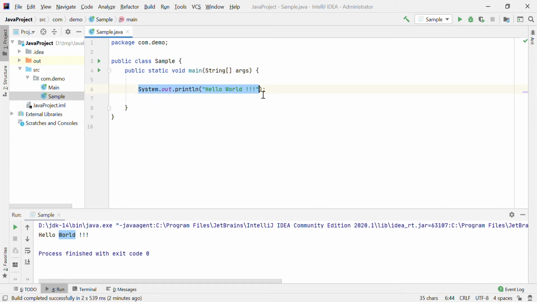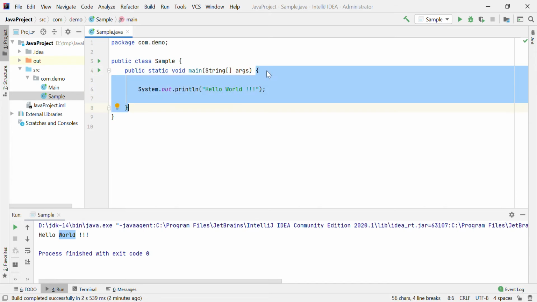Whenever you are writing anything on your console, you have to use this syntax: System dot out dot println and your data which you want to display on the console or your screen. So it is clear: System is a class, out is an object of PrintStream, and println is a method of PrintStream.